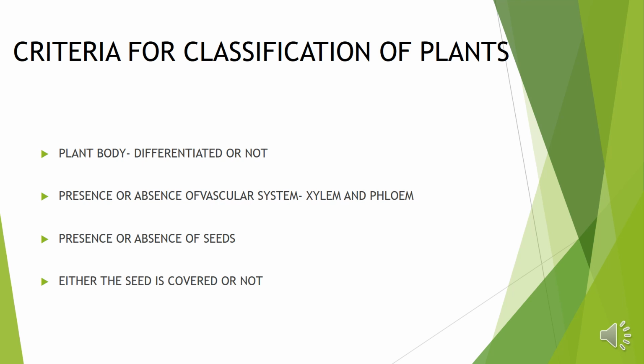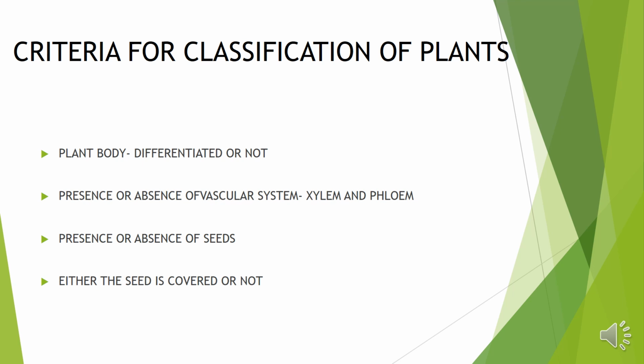Then second one is presence or absence of vascular tissues. What are the vascular tissues? Vascular tissues are xylem and phloem. As you all know, xylem is responsible for the transfer of water and minerals from roots to whole of the plant, and phloem is responsible for the transport of food from leaves to different parts of plant.